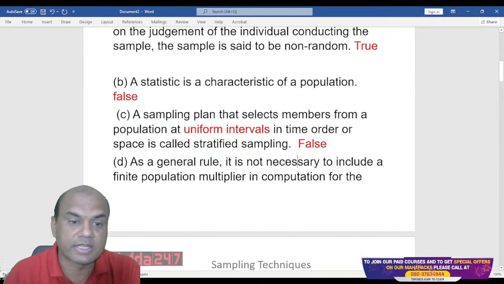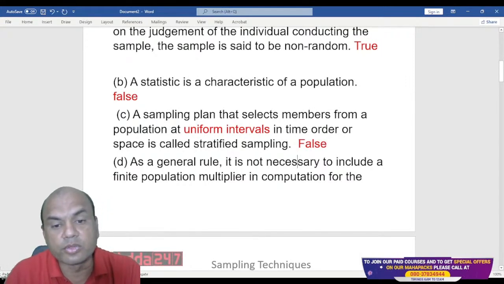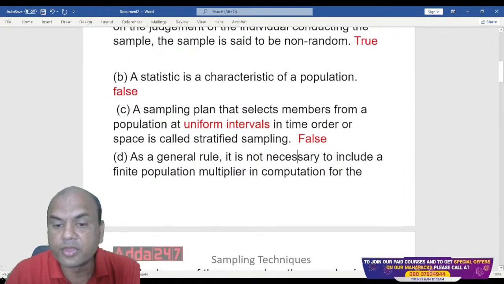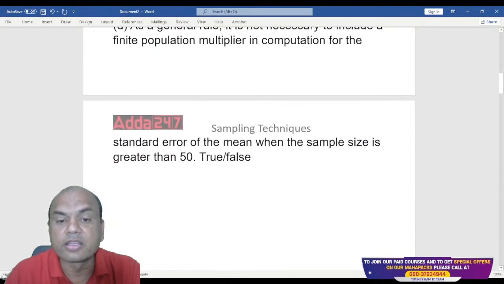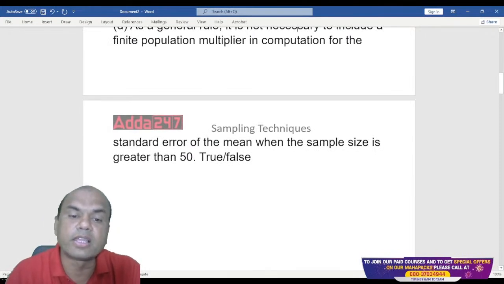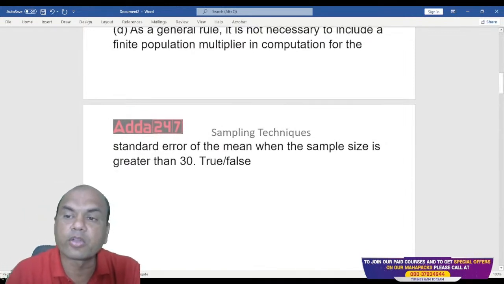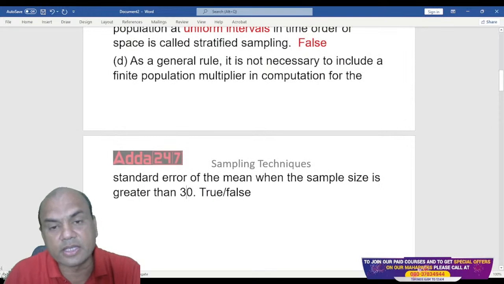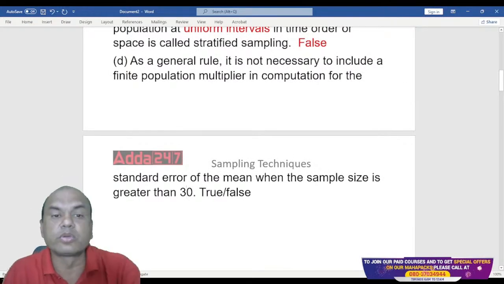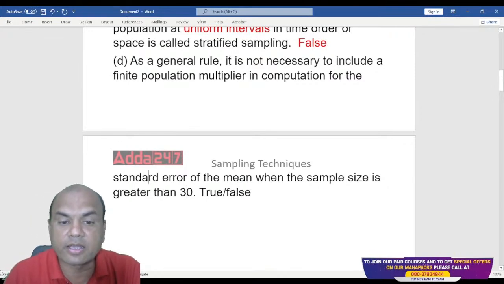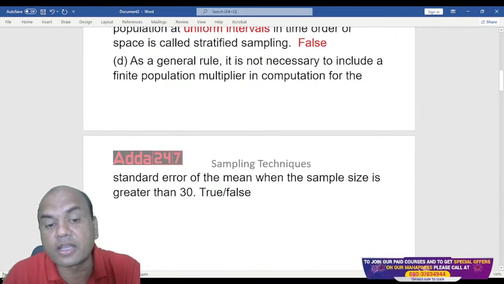Next one. As a general rule, it is not necessary to include a finite population multiplier in computation for a standard error of the mean when the sampling size is greater than 50. Okay, let me change this. Let me make it when the sampling size is greater than 30. So now give me the answer. As a general rule, it is not necessary to include a finite population multiplier in computation for a standard error of a mean when the sample size is greater than 30.